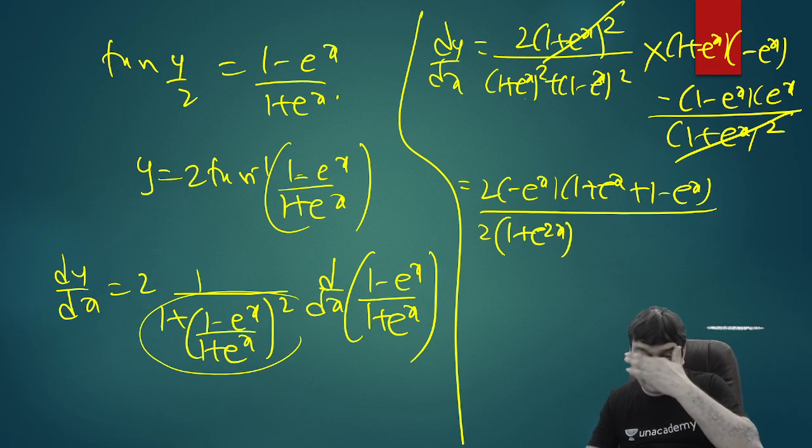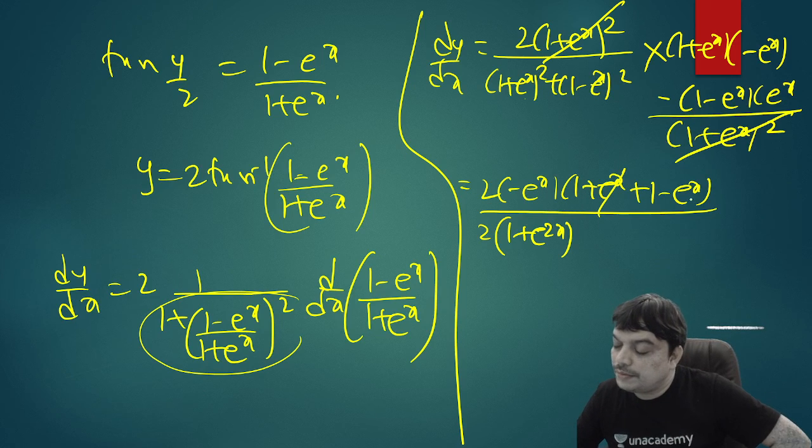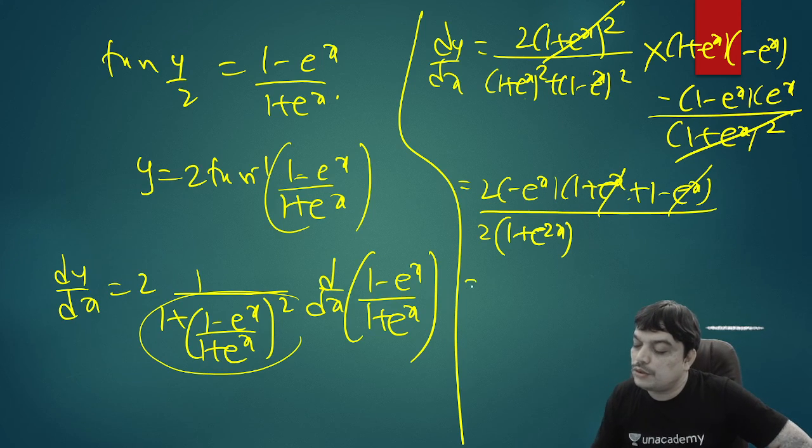Okay. So now you can see that here e power x and minus e power x cancel out. We'll have 2 here. So 2 into 2 here, minus 4, but 2 also gets cancelled out. So minus 2 e power x by (1 plus e power 2x) is the answer.